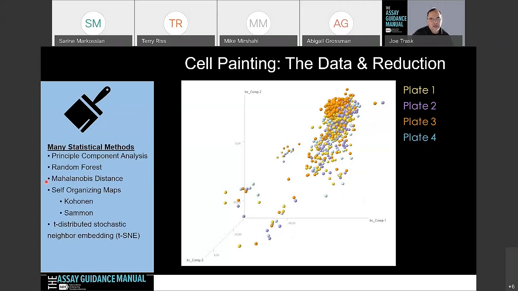So PCA is just one approach. I think there are many approaches that people are taking in the field, and I'm just showing PCA because I think most people are familiar with it. But there are other methods like random forest, and self-organizing maps that people are using. I think there's been a lot of interest too in the t-SNE method that people are starting to look at as well.